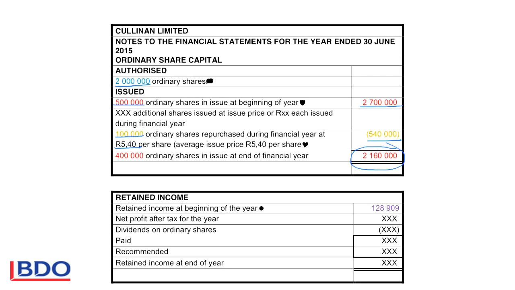Retained income, they gave us the opening balance for retained income. No additional information was given for retained income, so we will only record the opening balance for retained income.